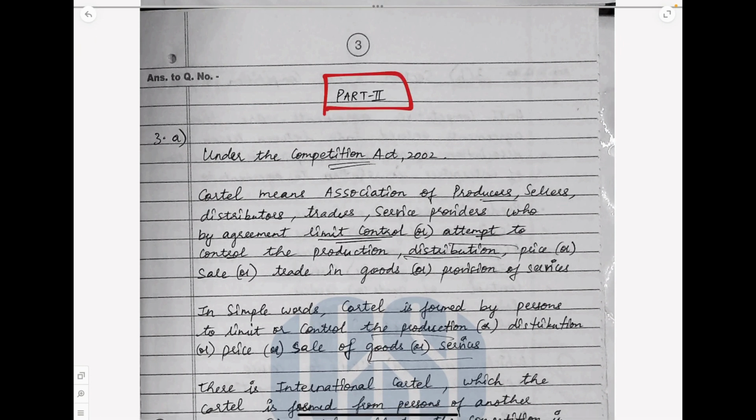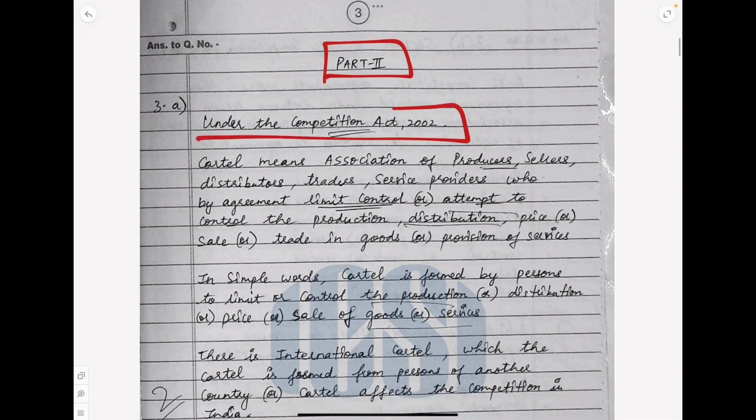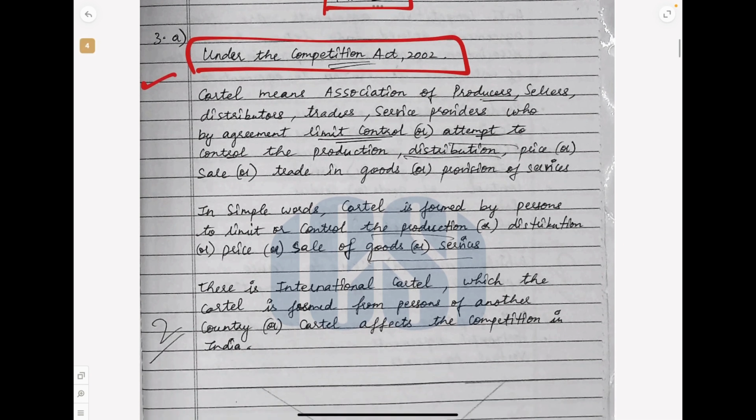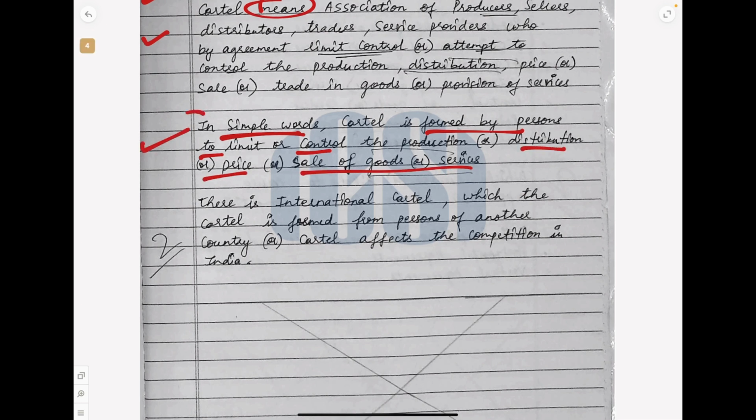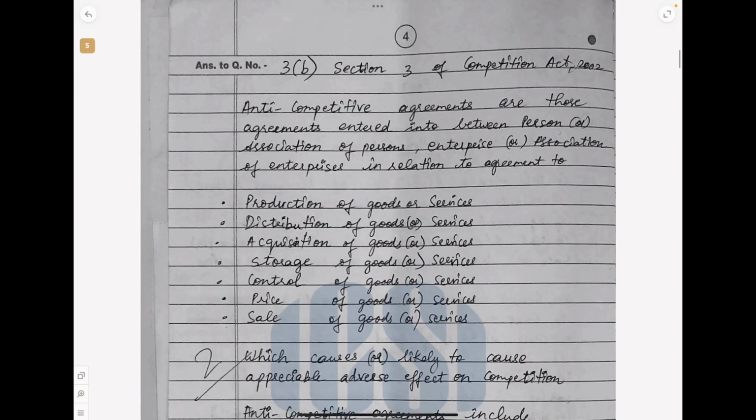Part 2. In part 2, each question is 3 marks. For example, the question you can see on the screen is, what do you mean by cartel? For that, first the student gives which act it is applicable under, what is the meaning of cartel, and in simple words, a cartel is formed by persons to limit or control the production, distribution, price, sale of goods. This is the best part. The entire meaning comes out in this beautiful sentence which the student has written, and that is why they have got 2 out of 3. So this is how you can score.